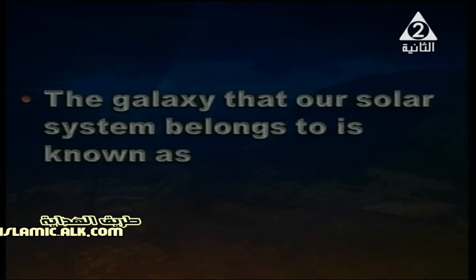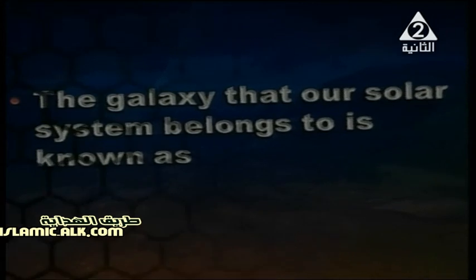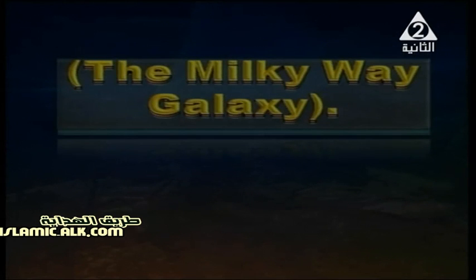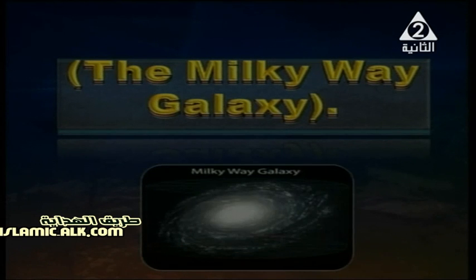The galaxy that our solar system belongs to is known as the Milky Way. Milky Way galaxy? Yes, Milky Way. It goes back to the word milk. It looks like a splashing of milk, and the Milky Way has this shape.